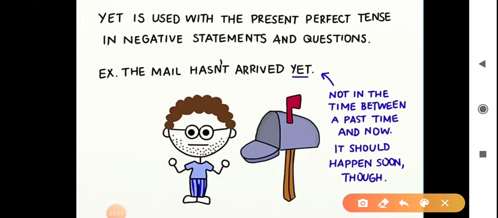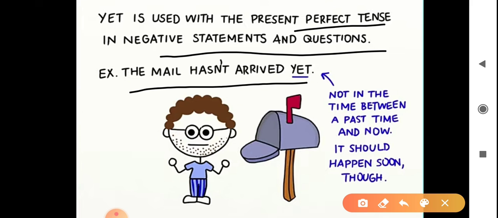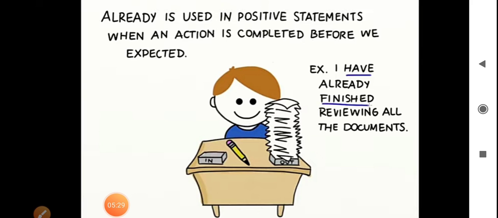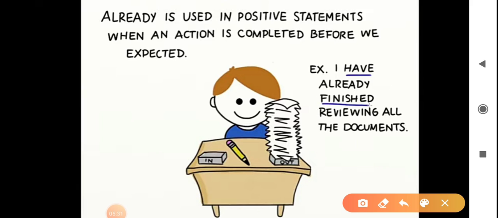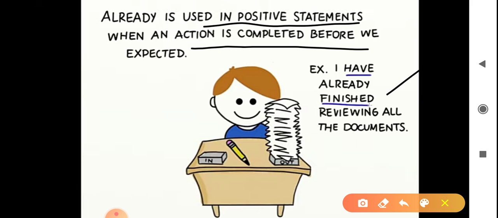Yet is used with the present perfect tense in negative statements and questions. For example, the mail has not arrived yet. In this example, not in the time between a past time and now. It should happen soon though. Already is used in positive statements when an action is completed before we expected. For example, I have already finished reviewing all the documents.